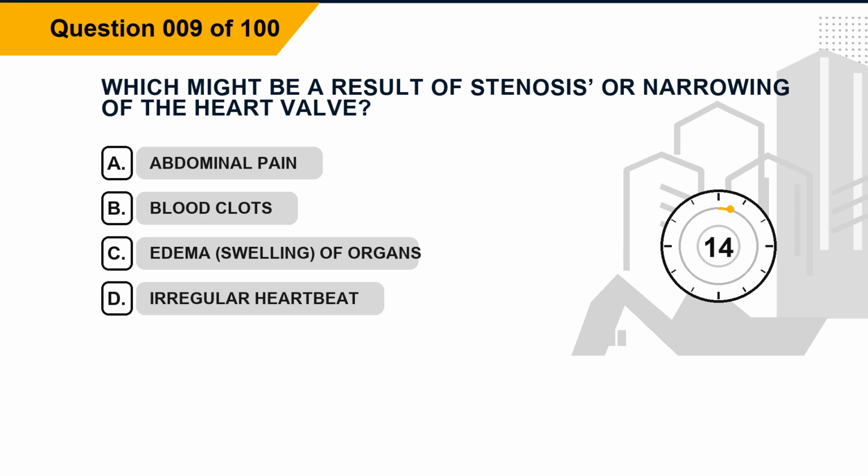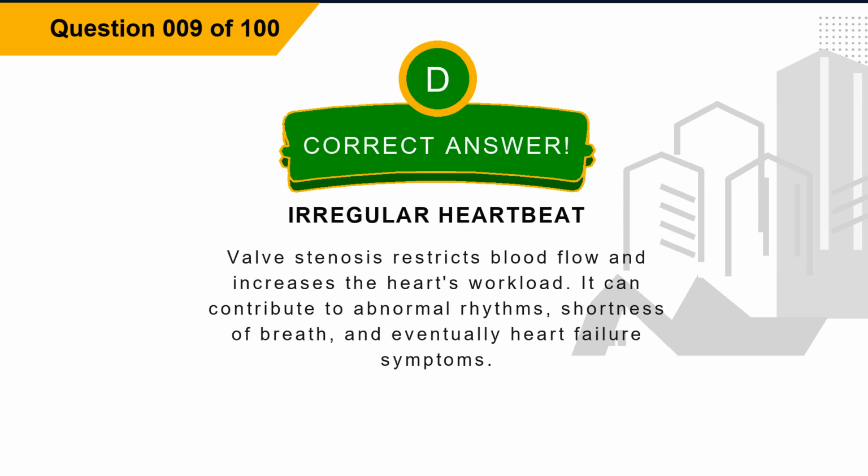Question 9. Which might be a result of stenosis, or narrowing of the heart valve? Option A, abdominal pain. Option B, blood clots. Option C, edema, swelling, of organs. Option D, irregular heartbeat. The correct answer is option D, irregular heartbeat.